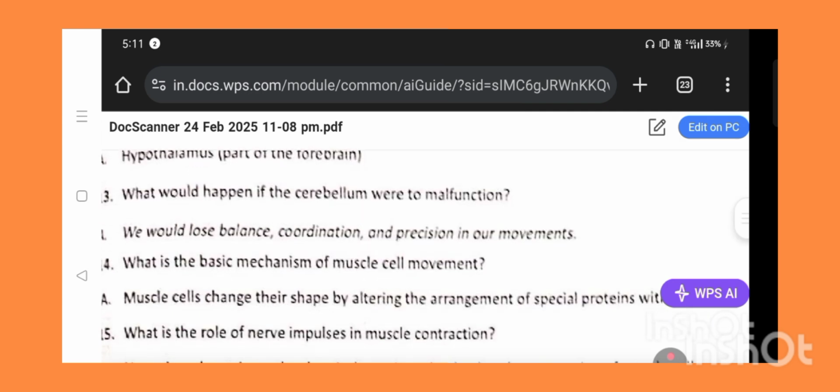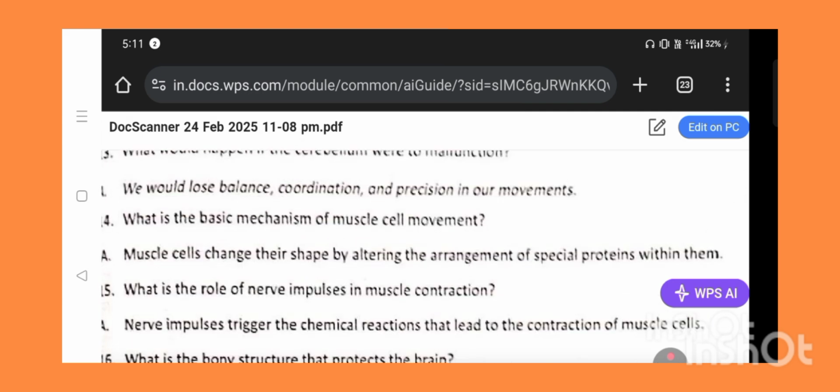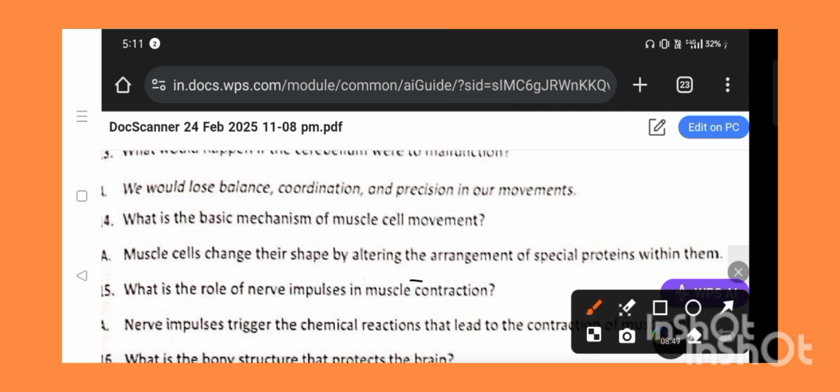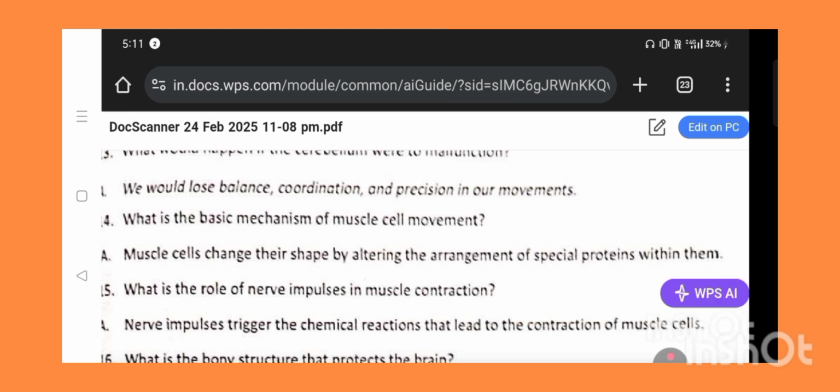So next question: what is the basic mechanism of muscle cell movement? Muscle cells change their shape by altering the arrangement of special proteins. So what type of special protein is there in the muscles? Yes, the protein name is contractile protein. Important. Next, we can go for another question.